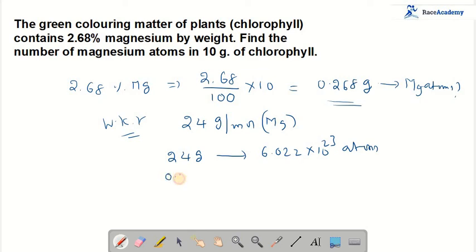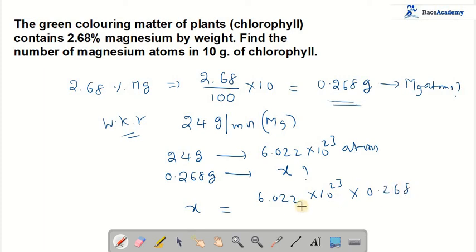But the given one is 0.268 grams only. So in this, how many magnesium atoms will be there? Find out what x is. X is equal to 6.022 into 10 to the power of 23 into 0.268 divided by 24 grams. Let us check the simplification.